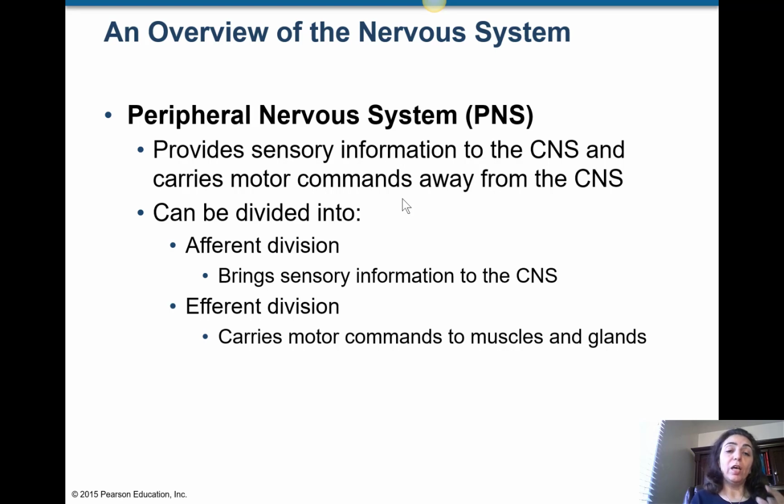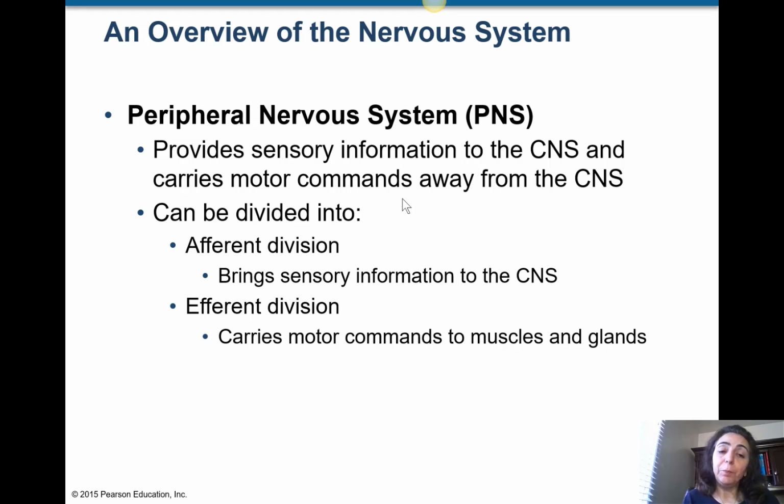And also, after processing inside the CNS, those nerves are the ones carrying motor commands away from the central nervous system to the periphery of the body, to the related part that has to do the action, right?